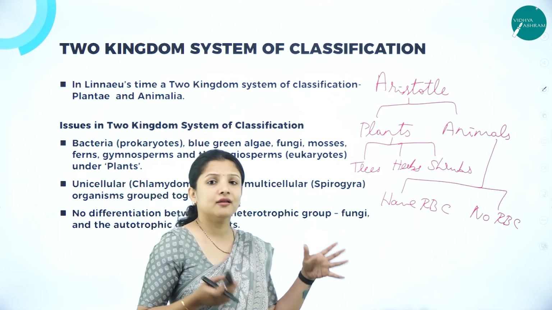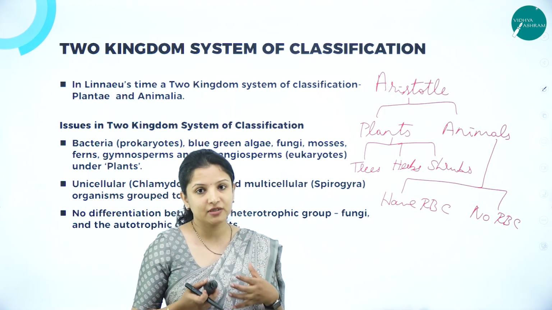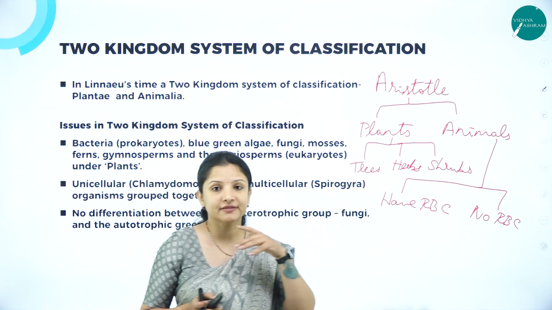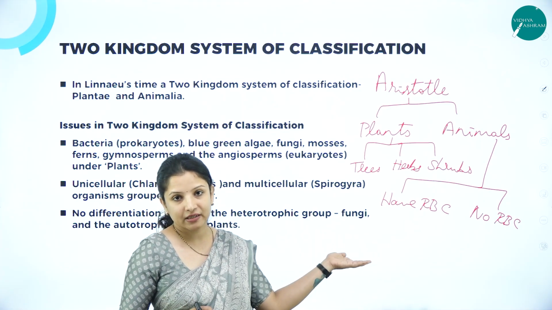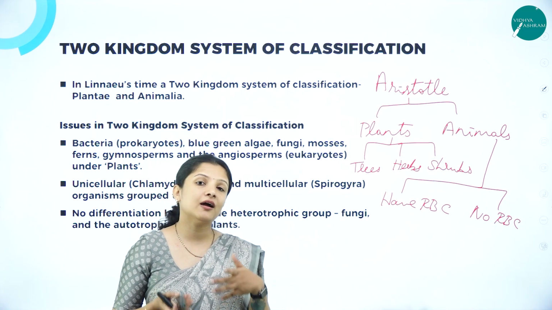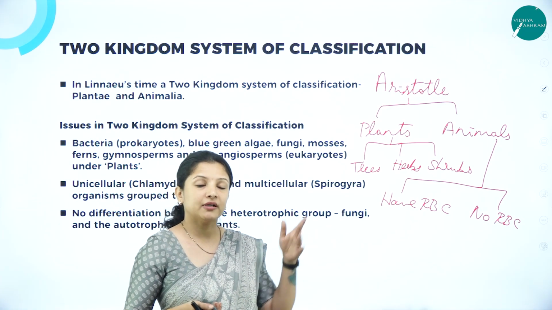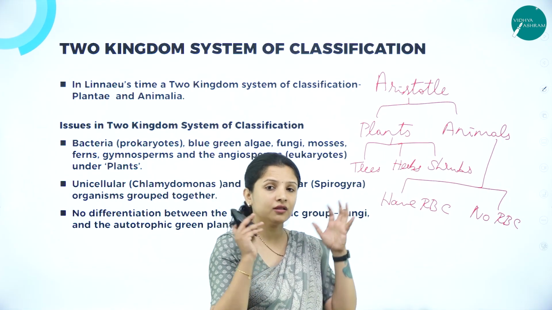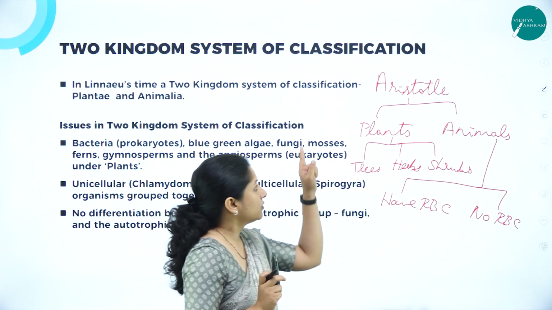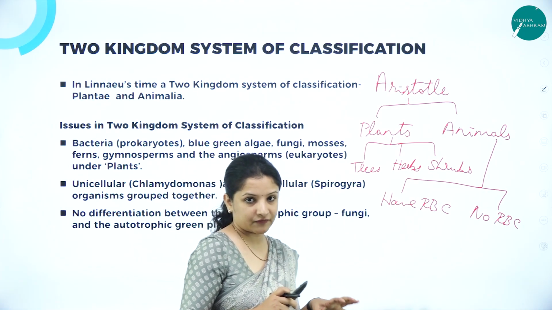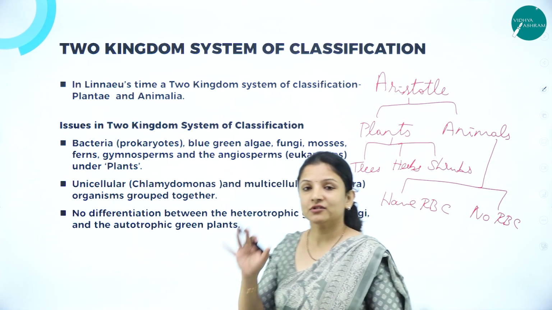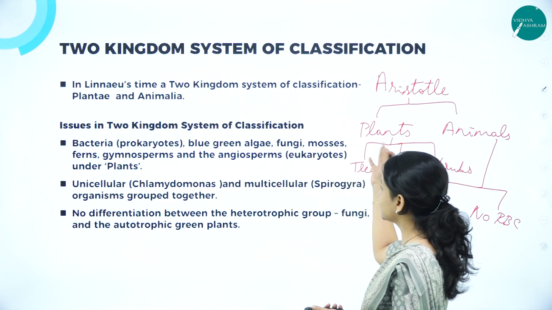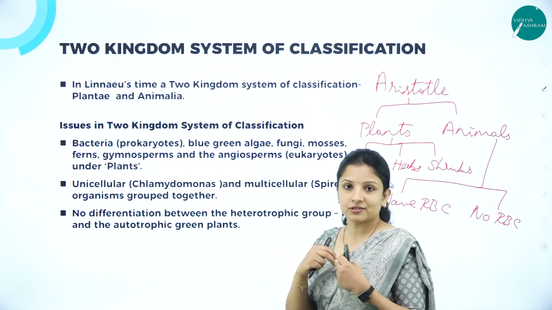But beyond that, there are millions and millions of animals present on this planet. Again here we can't put, for example, bacteria. Can we put a bacteria under animal? No, because bacteria are unicellular in nature, but animals are multicellular. So you can't club them under animals. All these confusions were there with Aristotle's system of classification. But still, it was Aristotle's idea to classify organisms, and based on this only all the rest of the classifications came into being.